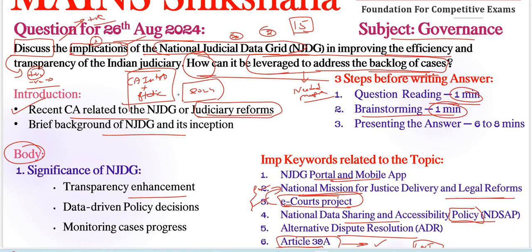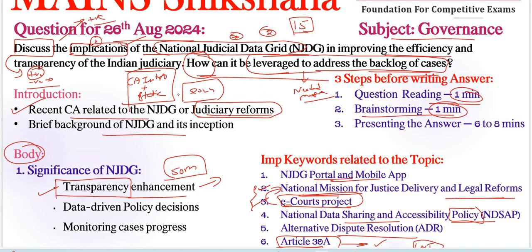For example, as of 2024, NJDG reported over 50 million pending cases, promoting transparency by making such data accessible to the public. Here we are addressing transparency as an important significance.